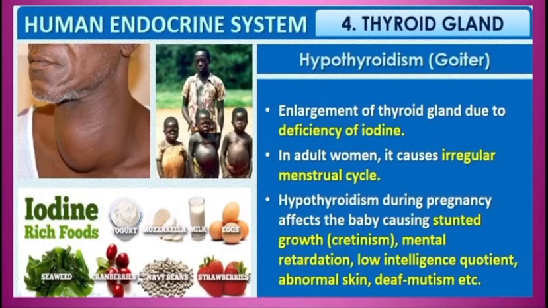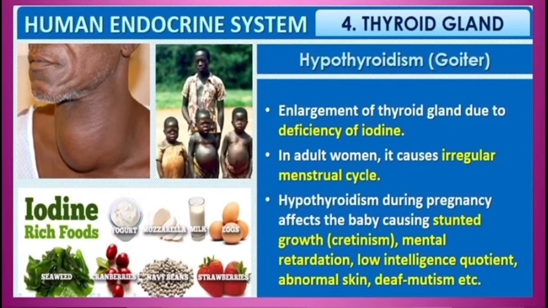What happens when there is less secretion of thyroxine in the body, or you can say hypothyroidism occurs. It is also called as goiter. Thyroid gland enlarges due to deficiency of iodine in diet. See upper diagram, a person having goiter has enlarged thyroid gland in the neck region. It causes irregular menstrual cycle in adult women.